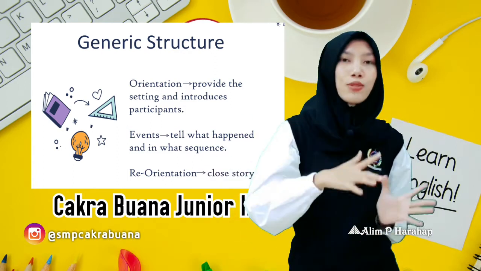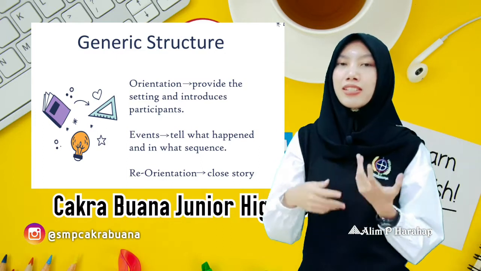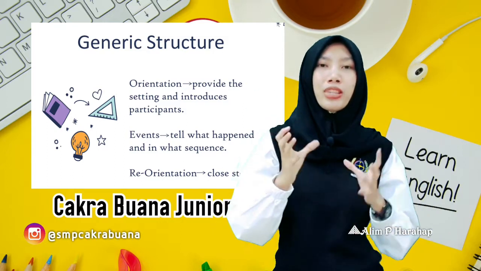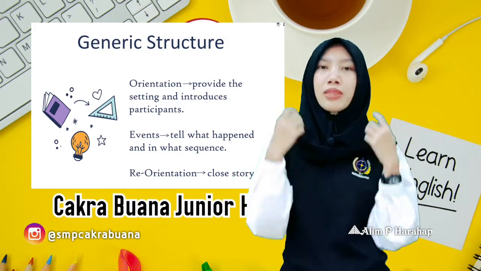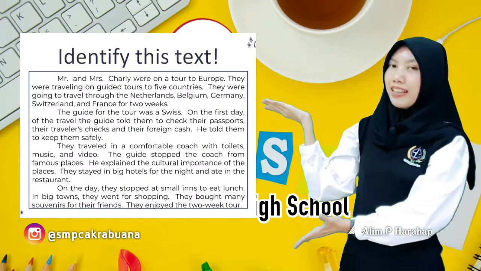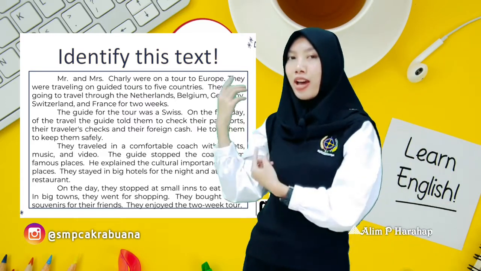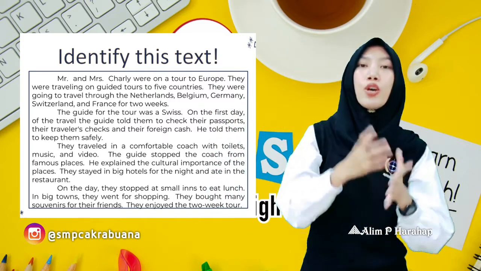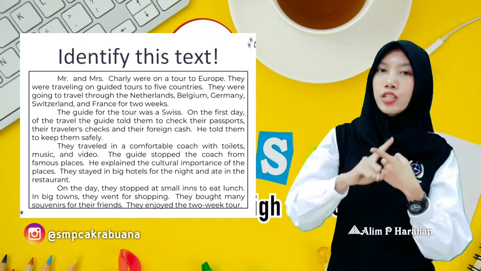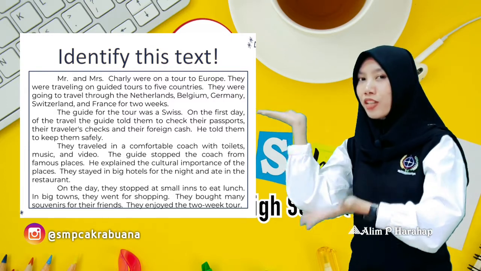And then the last one is the reorientation. In the reorientation, you tell the reader about the ending of the story, or you could also put the moral value that you got from the event. Now, I have a text here. Okay, I want you guys to identify which one is the orientation. Don't forget, the orientation is the participants and the settings. Take a look. Can you guess which one?